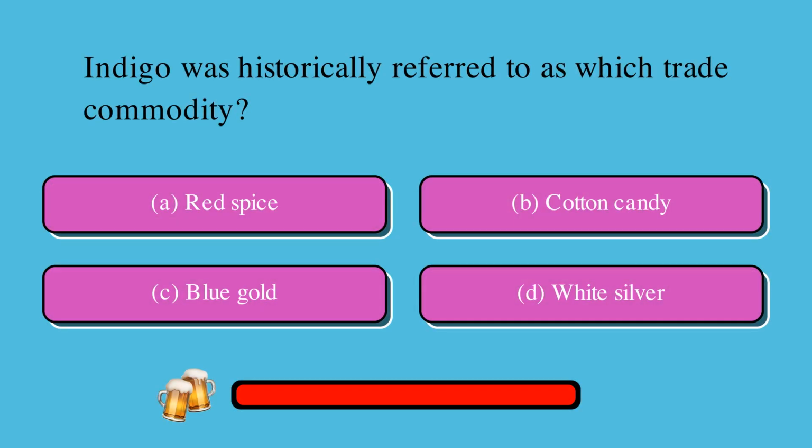Indigo was historically referred to as which trade commodity? Is it A, red spice, B, cotton candy, C, blue gold, or D, white silver? The correct answer is C, blue gold.